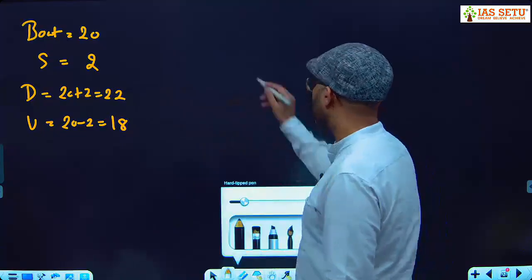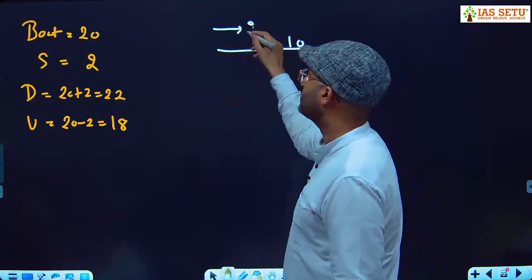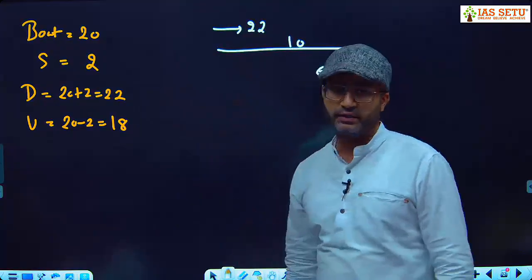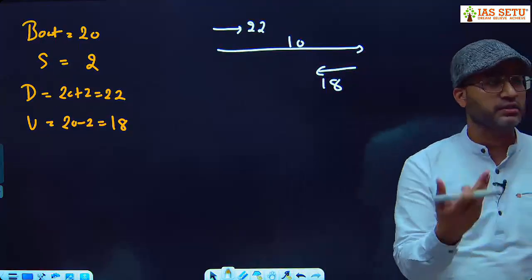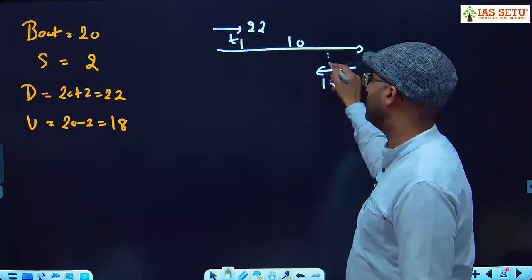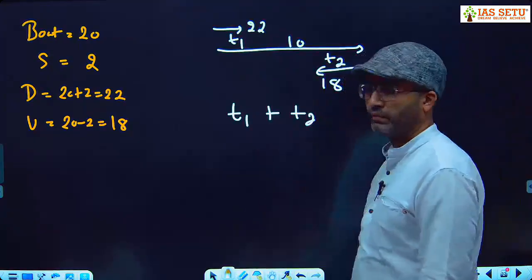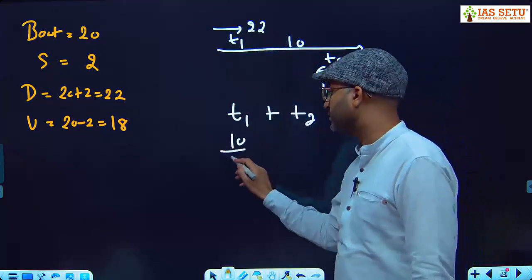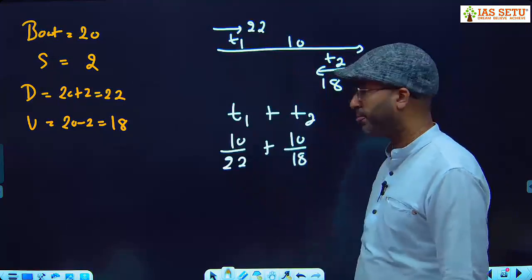Now we have to cover a distance of 10 km at a speed of 22 and come back at a speed of 18. If this time gives you 55 minutes, it is perfect; otherwise try the next answer option. We take time t1 for going and t2 for coming back. You write t1 plus t2. What is time? Distance upon speed. 10 divided by 22 plus 10 divided by 18. You solve this.